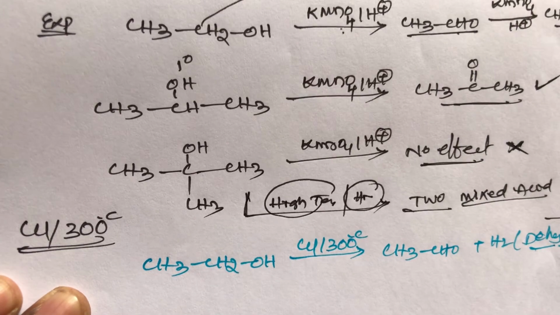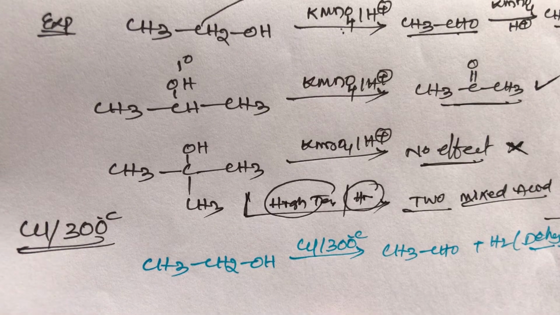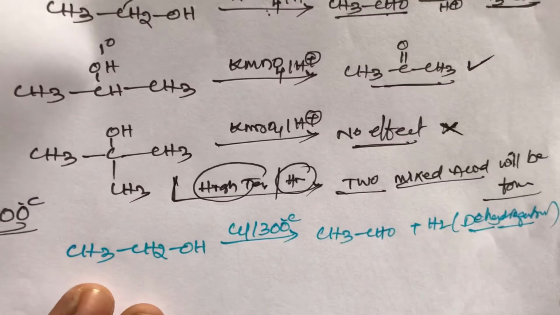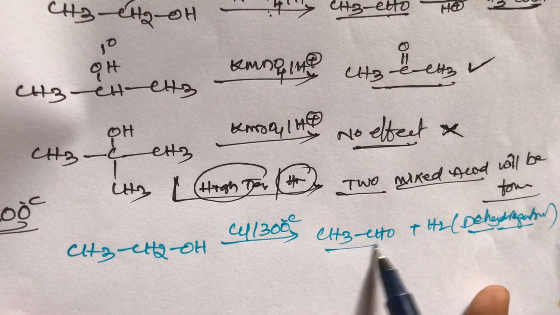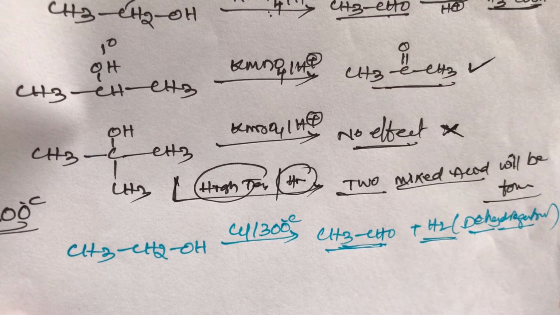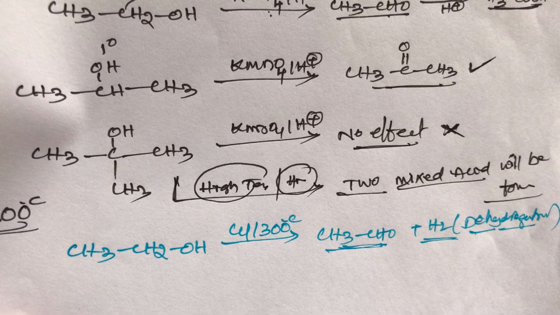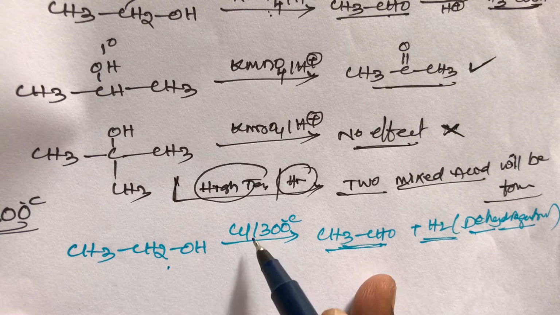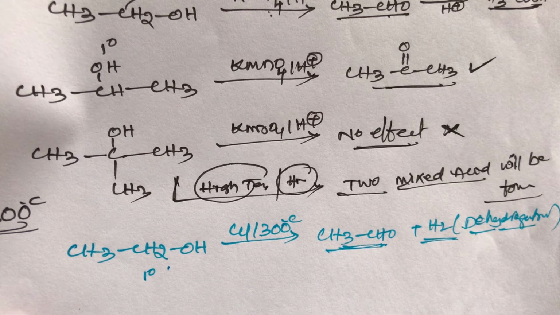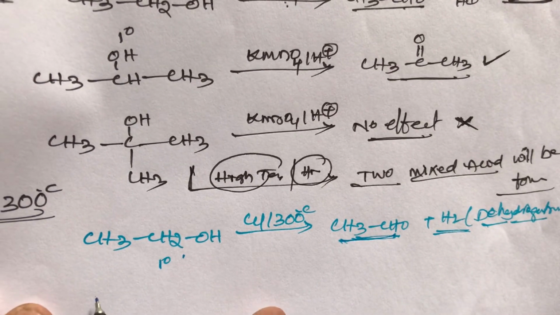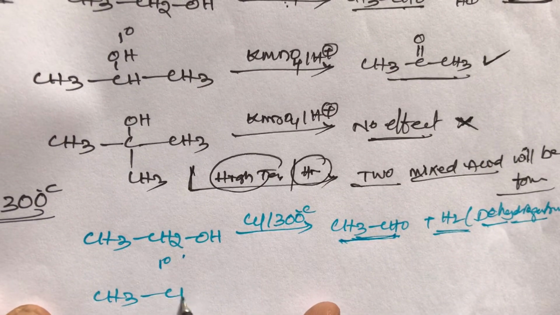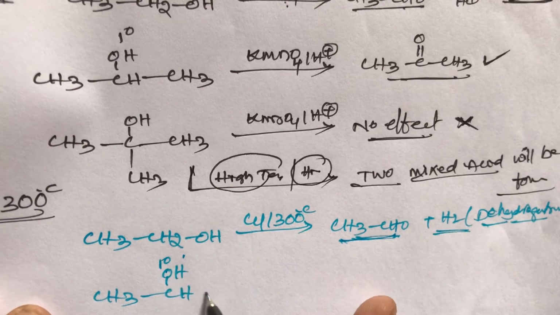So primary alcohols on oxidation with copper at 300 degrees centigrade give aldehyde.